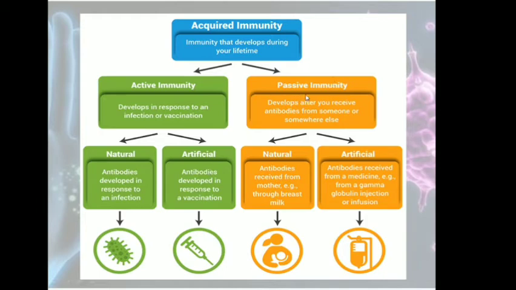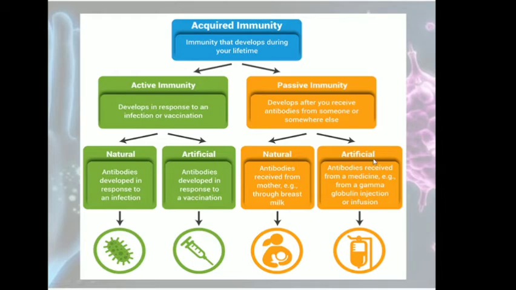Passive immunity is when you develop the antibody somewhere else in some other organism and you inject the antibody directly into the body. In active immunity, the antibody is produced inside the body as a response to infection or vaccination. Here the antibody is produced outside, in another organism, and is injected into the body. Again here, natural antibodies, as you have already studied, the colostrum has IgA antibodies, which help protect the baby from infection just after birth.